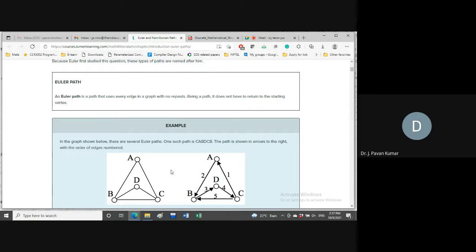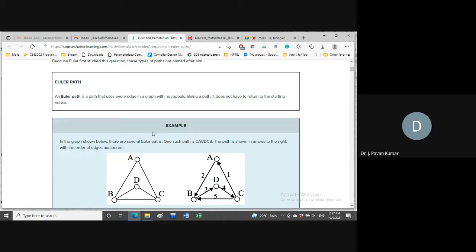How many vertices will we have in a Hamiltonian cycle? Yes, please answer me. Okay. When we come to that discussion, I will tell you.